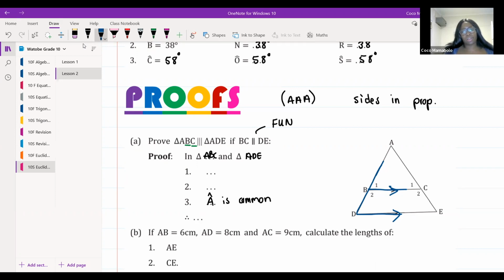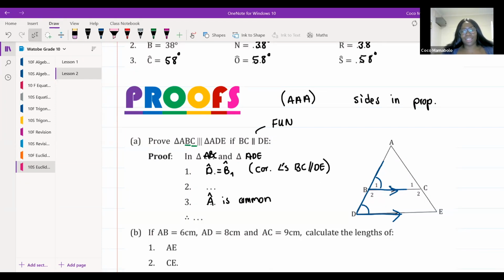Angle D and angle B1. Beautiful. That's it. B1 and D are going to be equal to each other. What is my reason for that? Corresponding angles. The F, which is corresponding angles. And then I need to name which lines are parallel. I have to say BC is parallel to DE. That's part of my reason. And there we go.